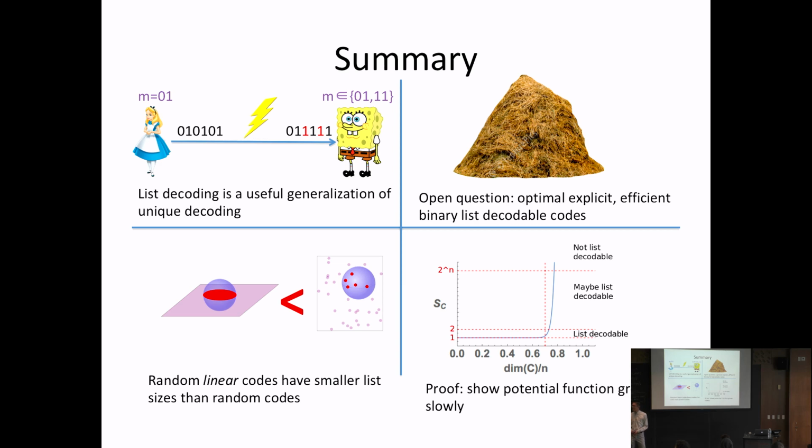Sorry if you already said this, but have people had much success in de-randomizing, say not even list decodable codes, but just L equals 1, regular codes? So what's known about unique decoding, right? For unique decoding, we know the capacity is p versus 1 minus H of p, and we don't even know that for uniquely decodable codes. There's a lower bound, which is the Gilbert-Varshamov bound, and then there are some upper bounds like Elias-Bassalygo or some LP bound. But there's definitely a gap there, and that's one of the big questions.